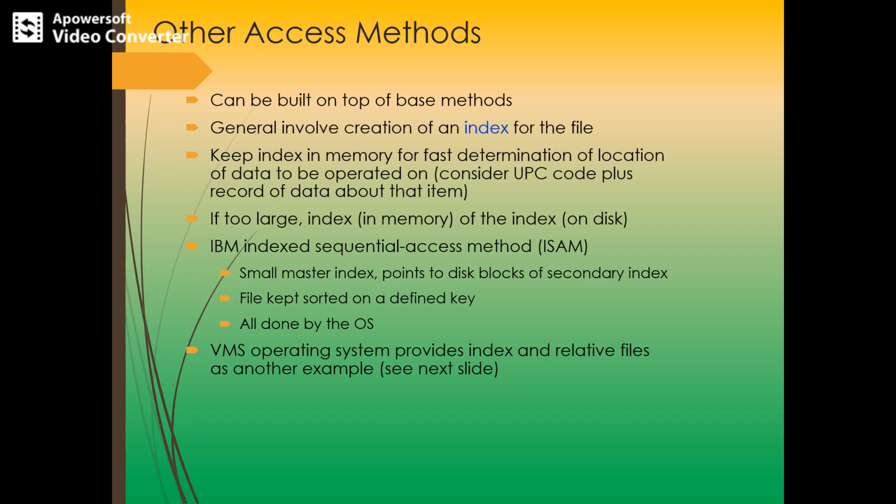Other methods are built on top of the direct access method. These methods involve the construction of an index for the file. The index is like an index at the back of a book, and it contains pointers to various blocks. For example, to find a record in a file, you must search the index and then use the pointer to access the file directly and find the desired record.